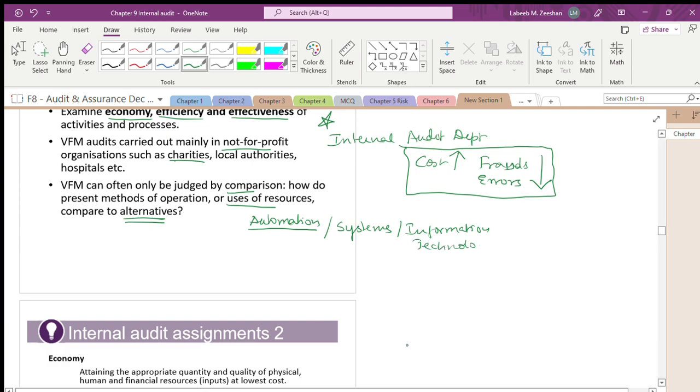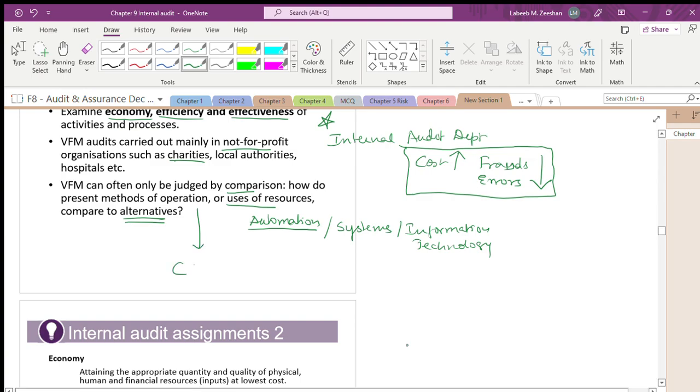So what happens? Definitely, we are comparing what will be the manual and what will be the technology. Now, how can you use the resources? What are the comparative alternatives? I will give a very specific, very simple example.